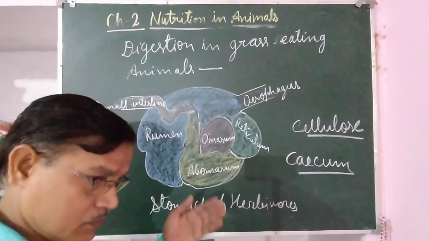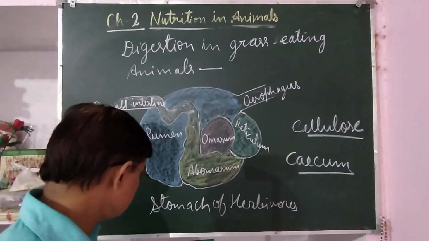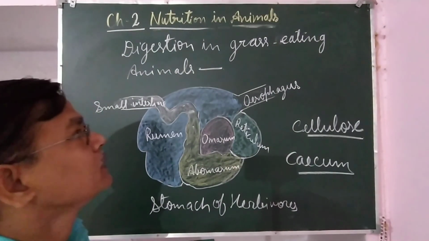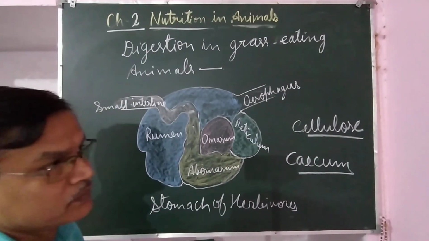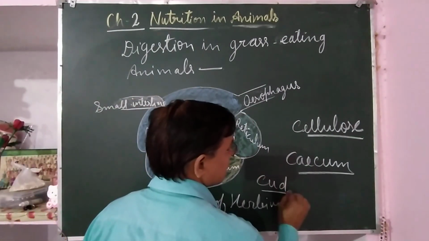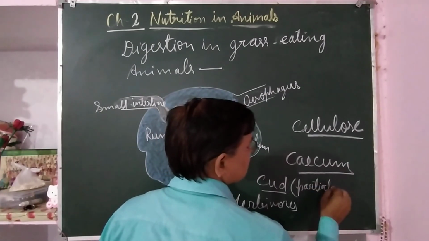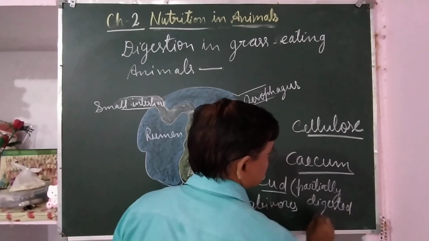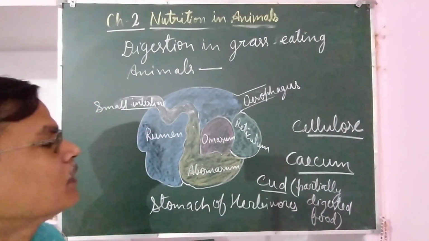That will come out as it is during defecation. So what are ruminants? The animals who chew their food again. That food is called cud. That is partially digested food, a ball of partially digested food.